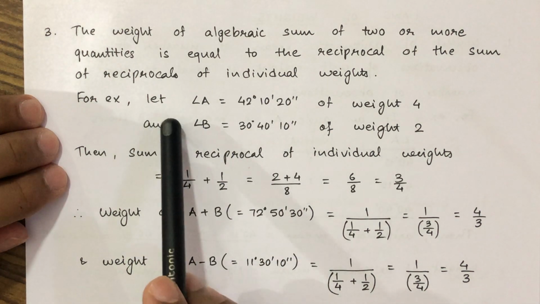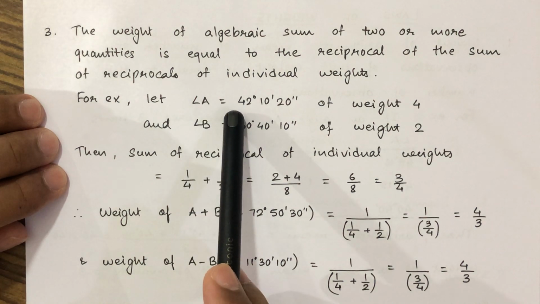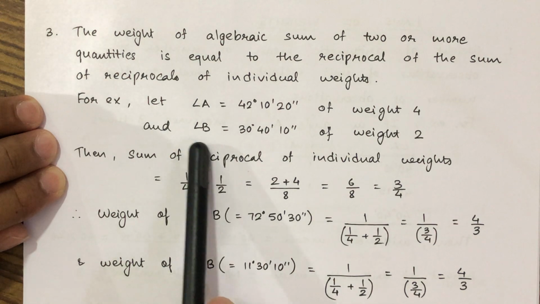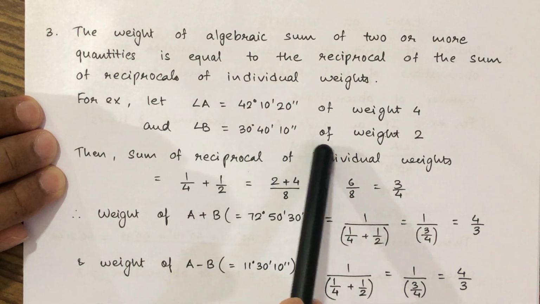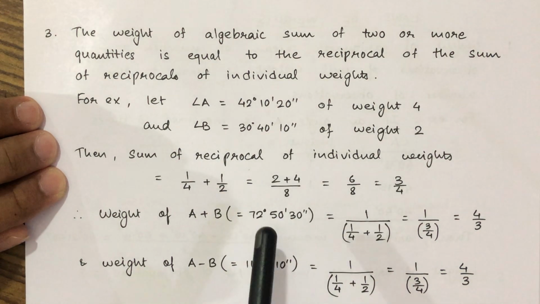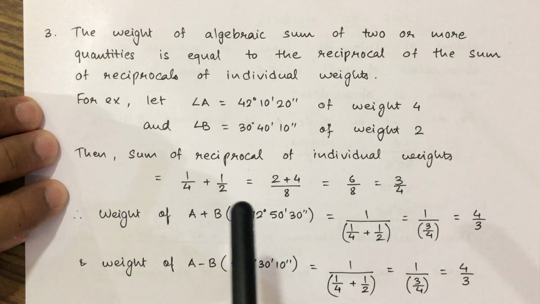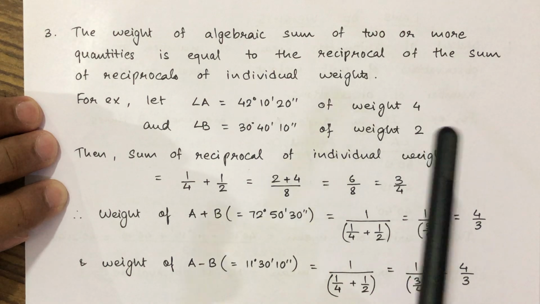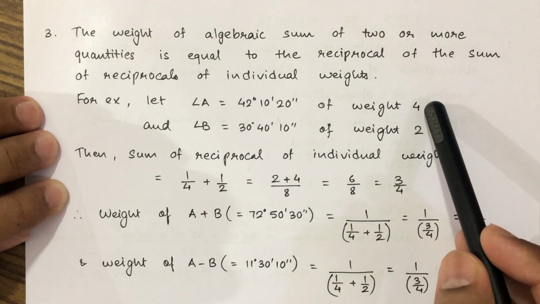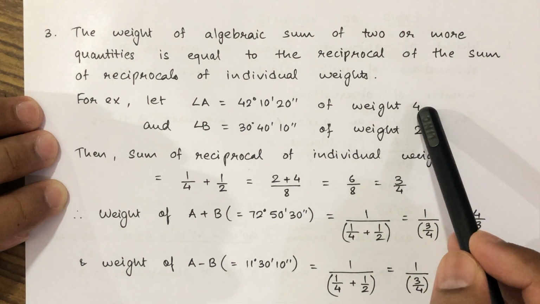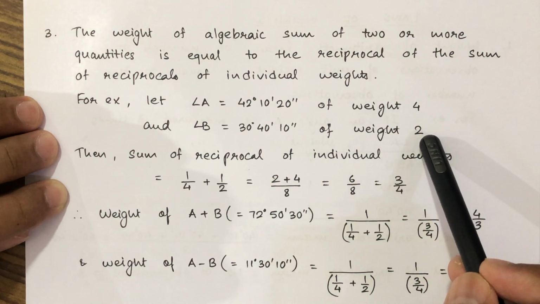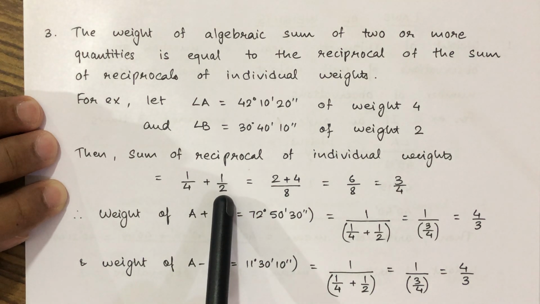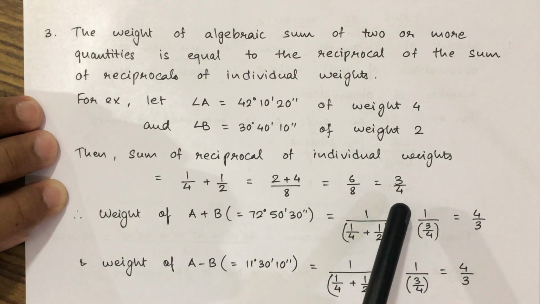Now, for example, let A be 42 degree 10 minutes 20 seconds of weight 4 and B be 30 degree 40 minutes 10 seconds of weight 2. So, the sum of reciprocals of individual weights: the reciprocal of 4 will be 1 by 4 and of 2 will be 1 by 2, and the sum of reciprocals will be 1 by 4 plus 1 by 2, that will give us 3 by 4.